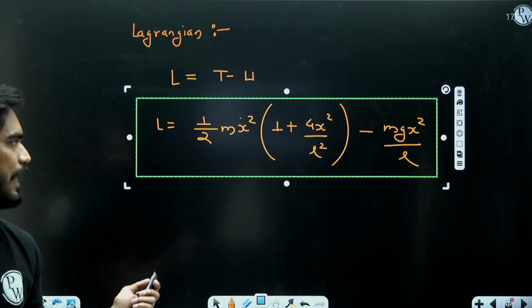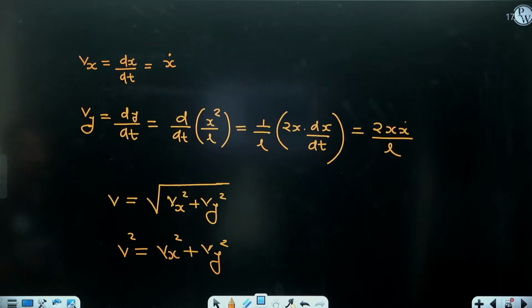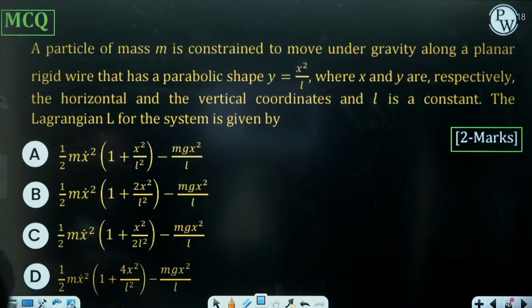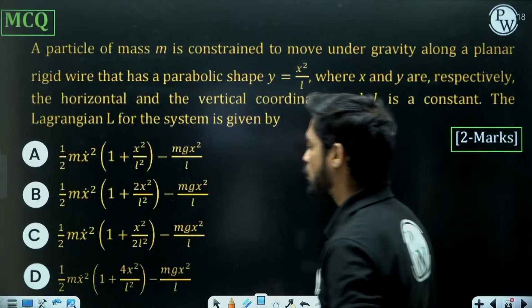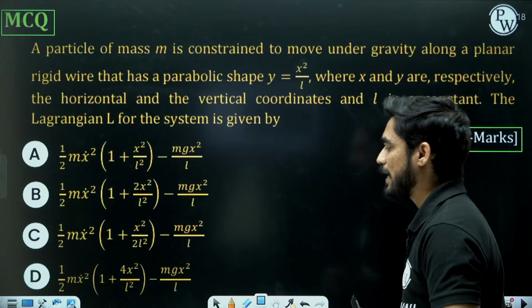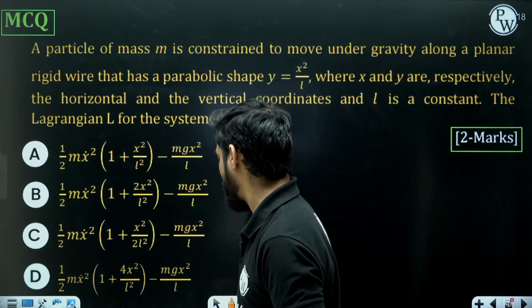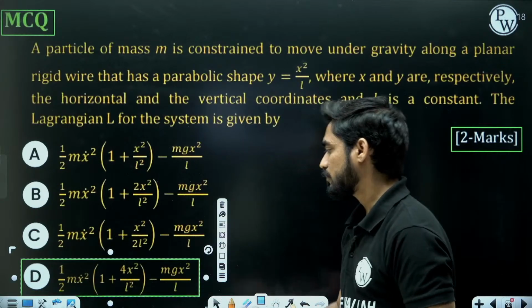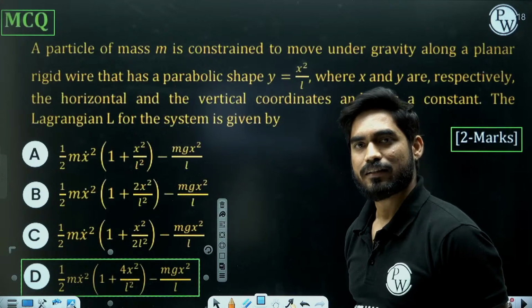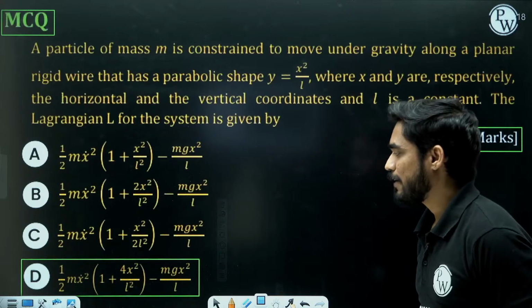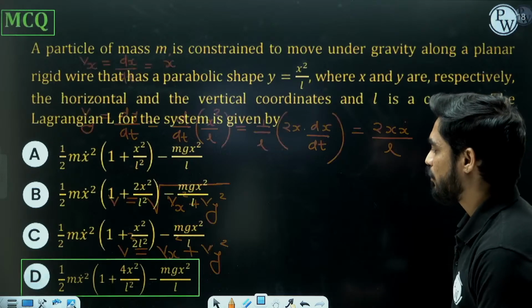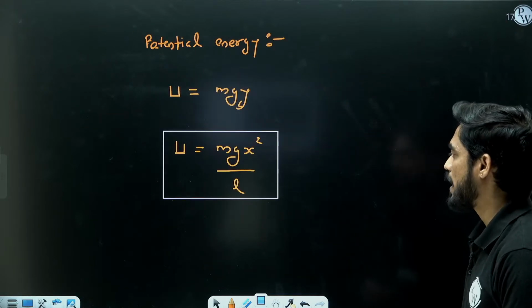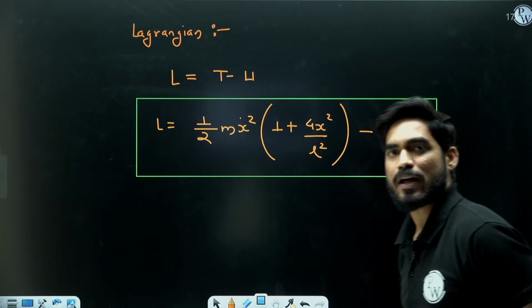Now which option is matching with our answer? Half m x dot square into 1 plus 4x square by L square minus mg x square by L. So this is the correct option.